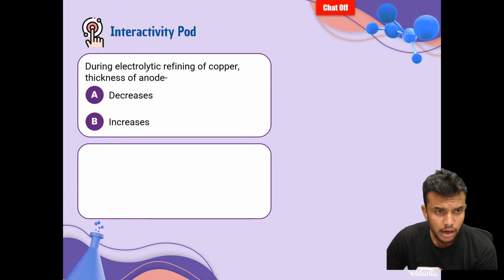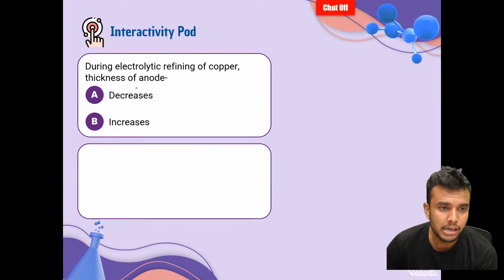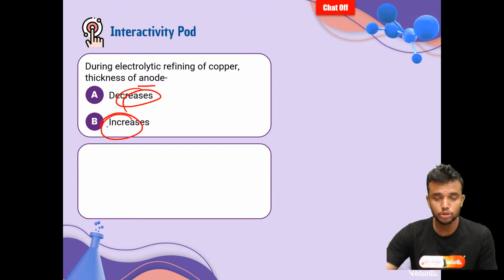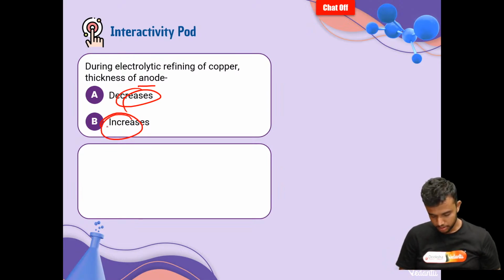Here, what is the question? During electrolytic refining of copper, does the thickness of the anode decrease or increase? Let us know the answer, my dear students.